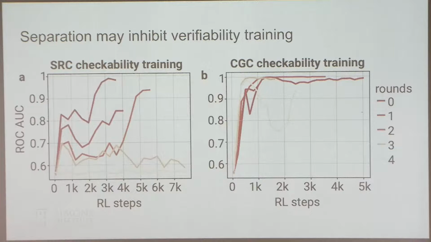Round 0 is pretty separable, and round 4 is getting less and less separable. Whereas for the other reward, it's very separable to begin with, and it doesn't really improve much until round 4. So it does seem like if the reward encourages separation early on, then you're going to have less benefit from this sort of training. So the reward design does matter.